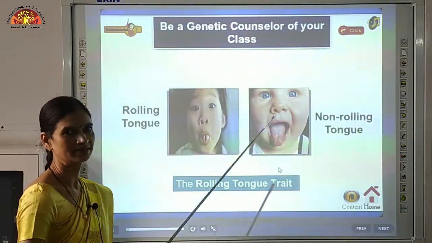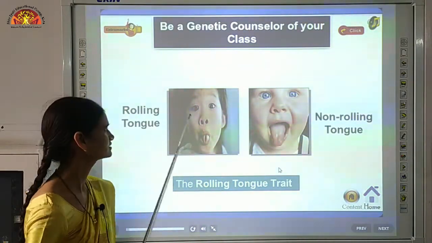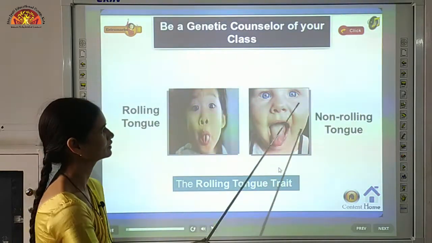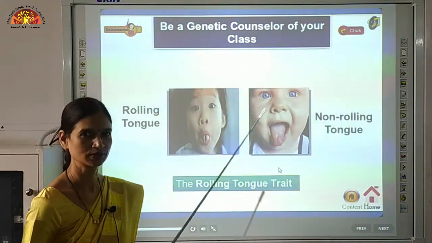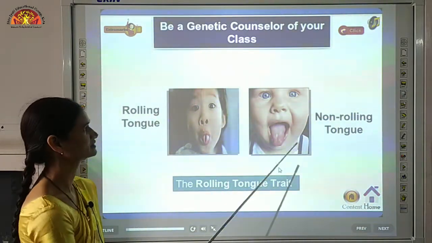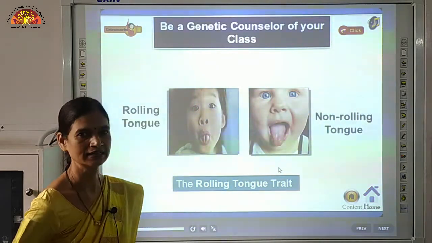Now one more inherited trait I would like to discuss here, like rolling tongue. Okay, some of you might be able to roll your tongue like this, but some of you might not be able to roll your tongue. So this trait will be called as rolling tongue, and this trait will be called as non-rolling tongue. So these are also inherited traits.